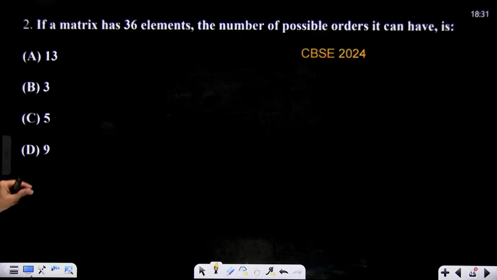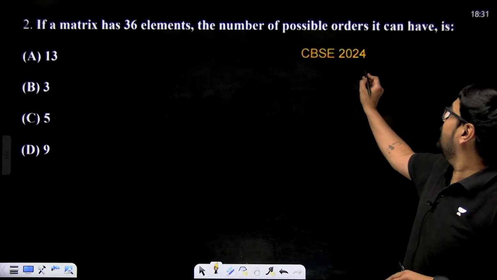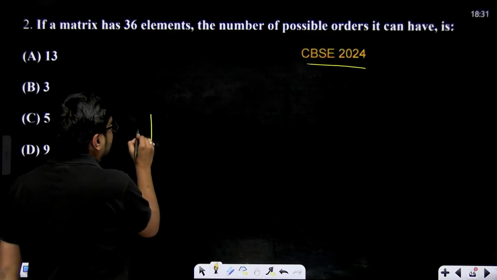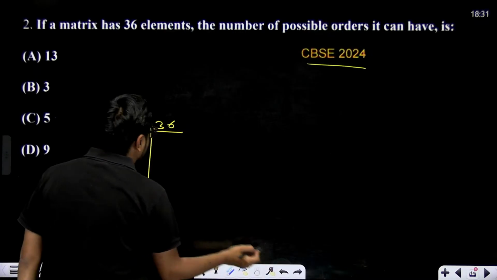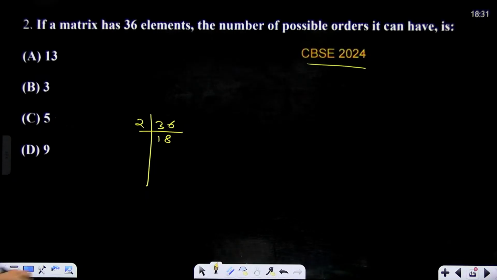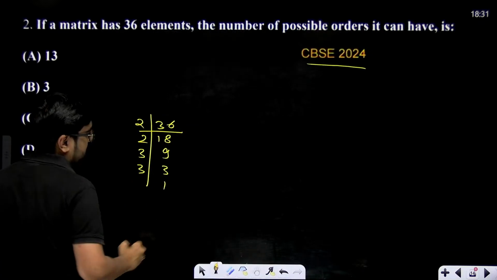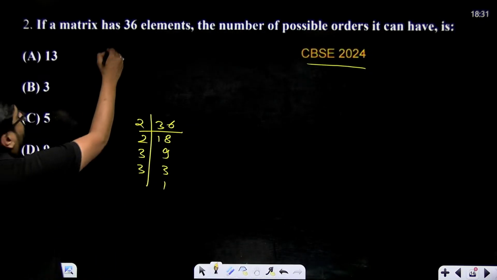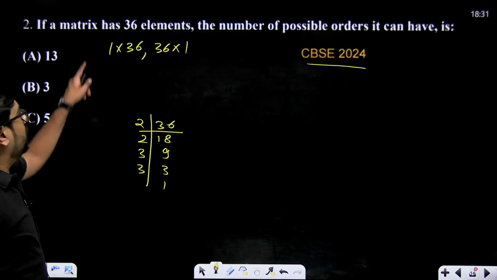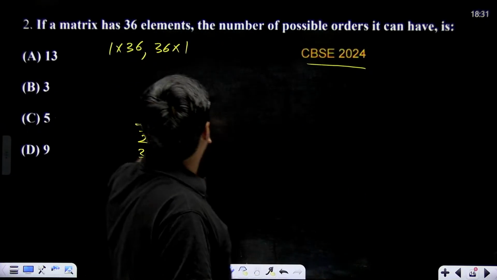A matrix has 36 elements. The number of possible orders it can have is. This question came last year. How many types of orders can it have? So 36, if we observe, 2 into 18, then 2 nines, then 3 threes, then 3 ones. How many possible orders can you make? 1 into 36 will be a possible order, and 36 into 1 will also be a possible order. 1 row 36 columns or 36 rows 1 column. Both will have 36 elements.